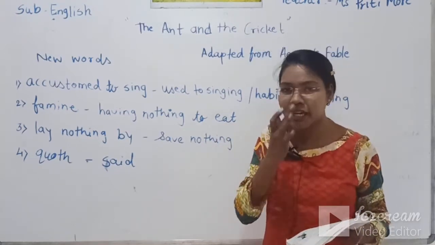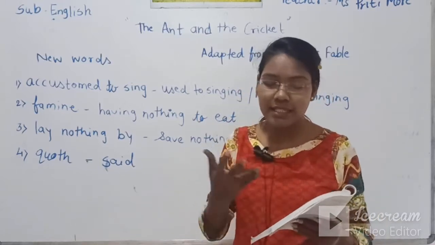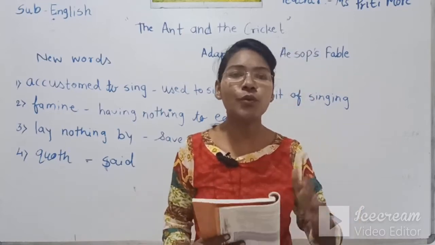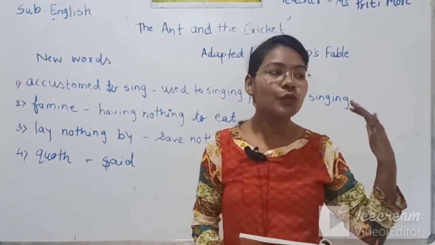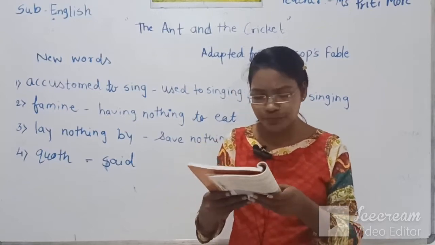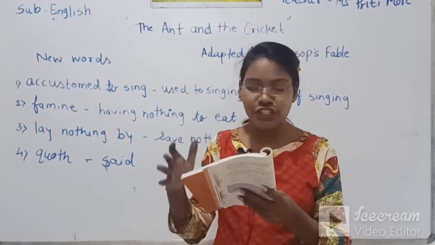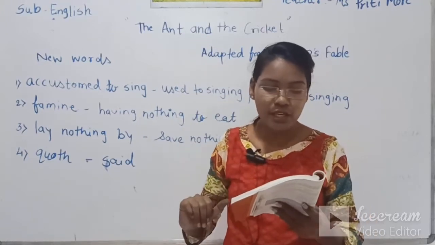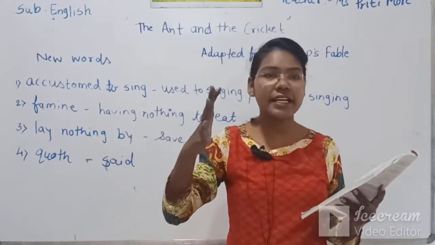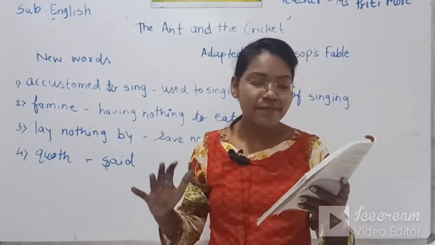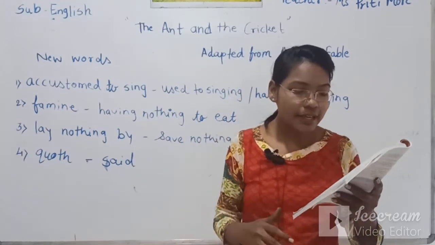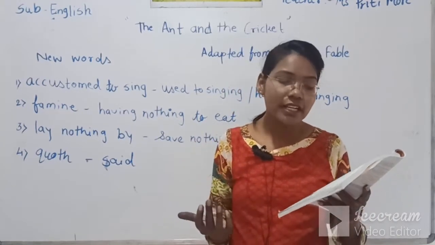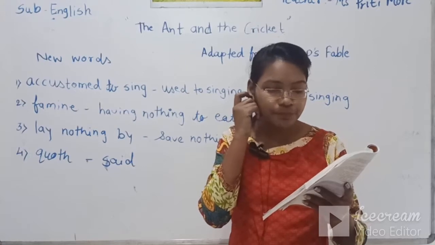So what he is saying, the cricket, now I am so upset. I have to find some help. I have to go somewhere. So he decided to go to the ant's house, so that he will get shelter from the rain, because rain and snowfall both are there in the rainy season. So he will get some place to cover himself from the rain and from the winter, and will get some food also to eat. So it will be a great thing to keep himself alive.